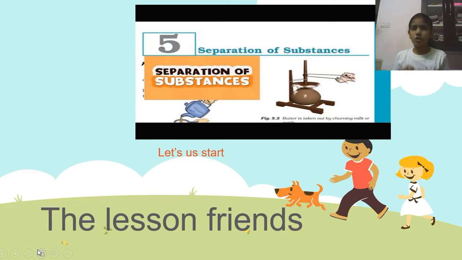If she is not doing that and is directly pouring, and we drink, what happens? The harmful substance gets into our tummy, and we will all have some health issues. So here the tea leaves are separated from the tea. Understood, guys? So separation is useful in our everyday lives. We use separation in our day-to-day life. It is a very important topic.